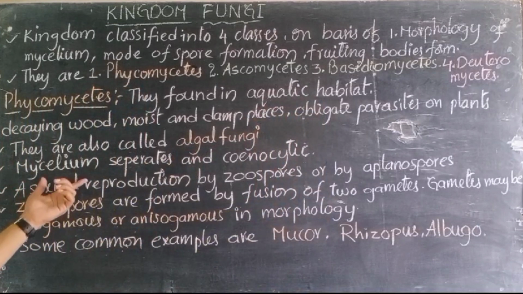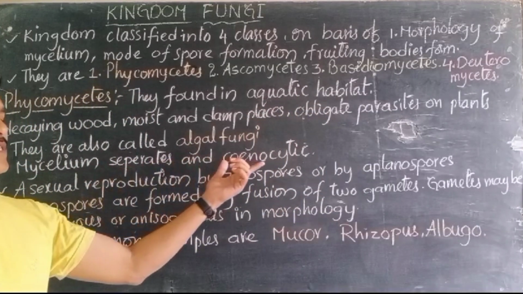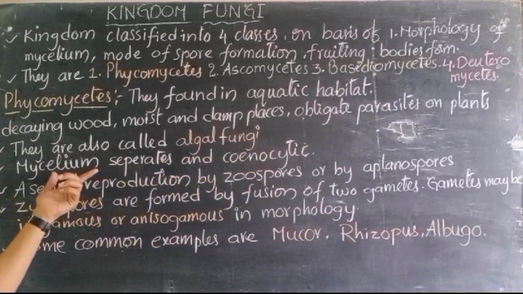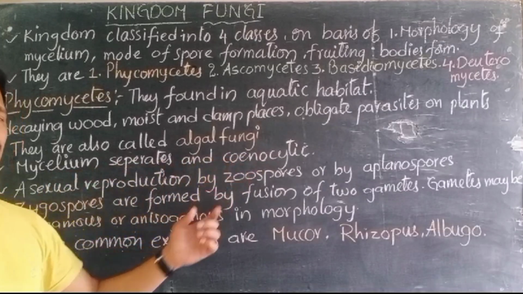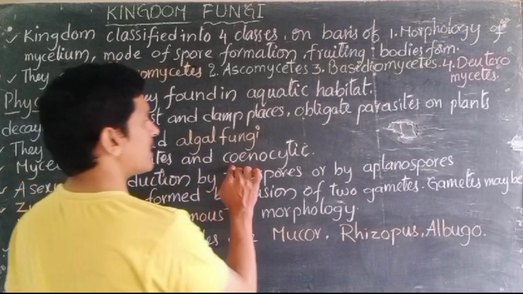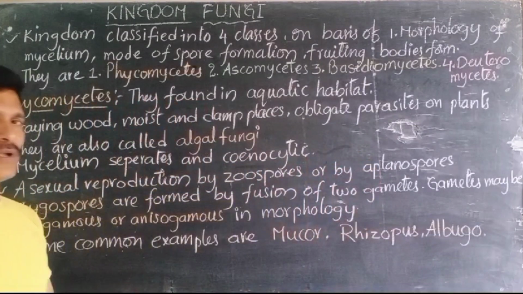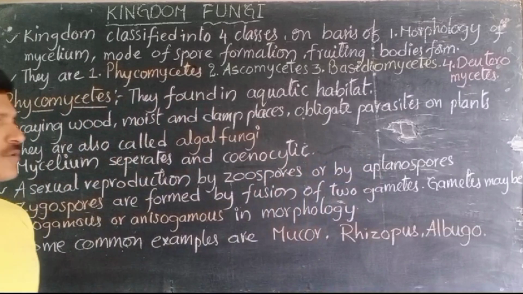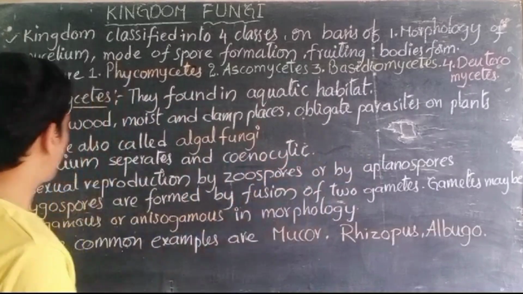Later, the mycelium is aseptate and coenocytic. Mycelium means the body structure, the thread-like body. Coenocytic means multinucleated, many nuclei are there. So that is called coenocytic.